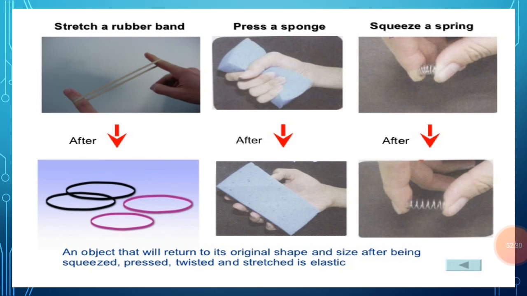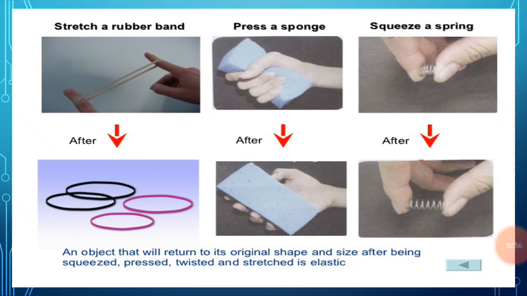Here there is one picture that shows stretching a rubber band, pressing a sponge, squeezing a spring. An object that will return to its original shape and size after being squeezed, pressed, twisted and stretched is elastic. So these are examples of objects which are elastic in nature and come back to their original shape and size.